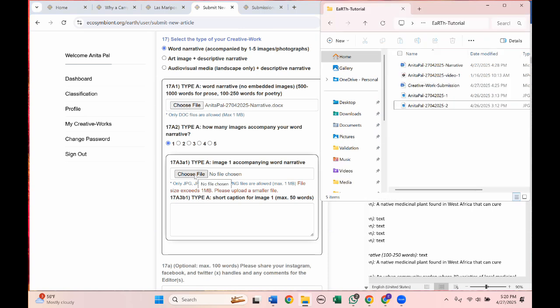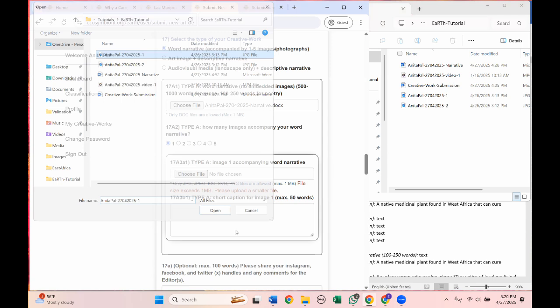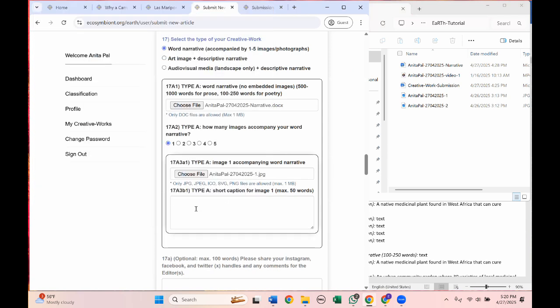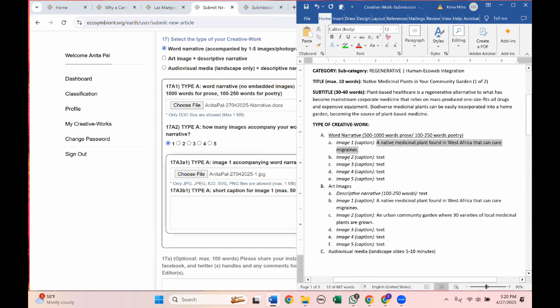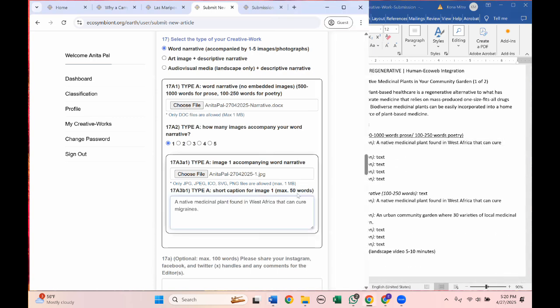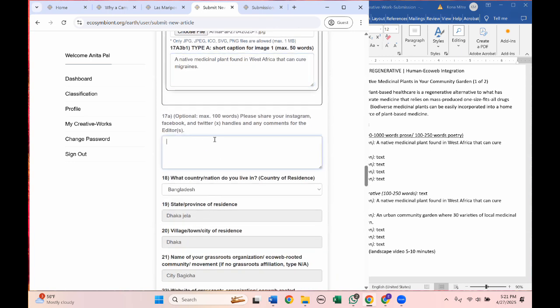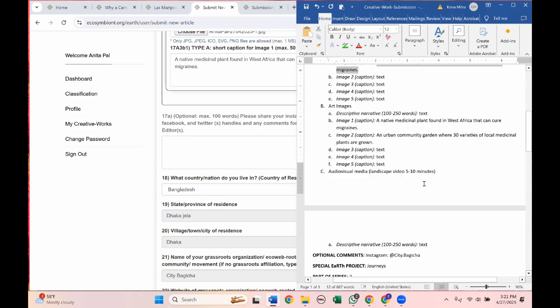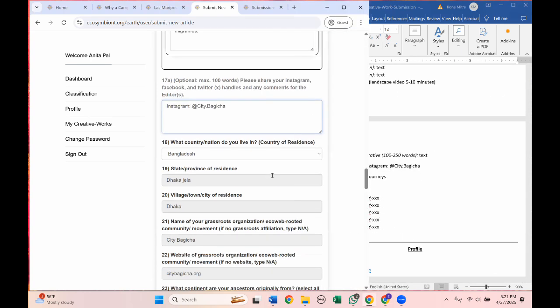So I have resized my image file. So I'm going to choose this file again. And now you see you don't get this error message. Each image must be accompanied by a caption. Please make sure your image caption is descriptive, but below 50 words. Here, if you want to share your social media handles, please do. I am putting in a fictitious social media handle for this author.